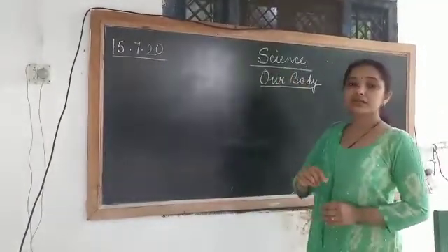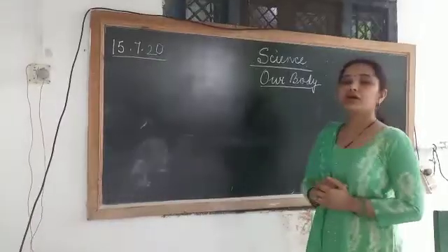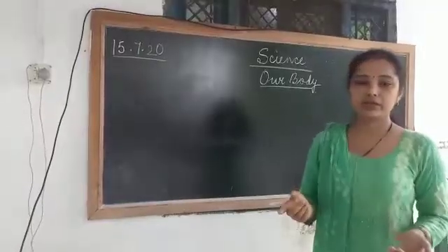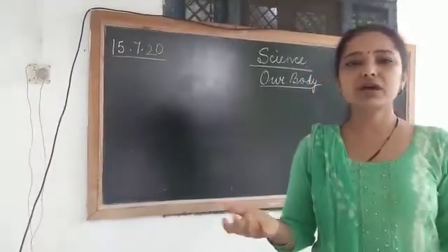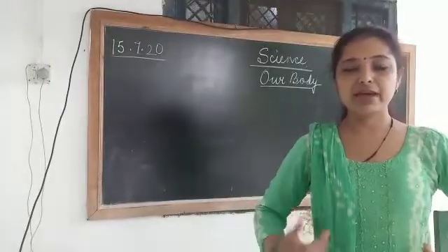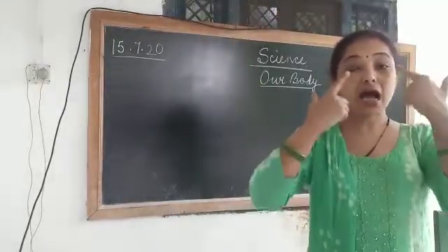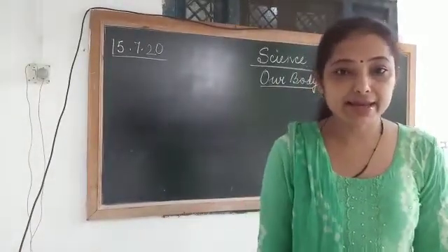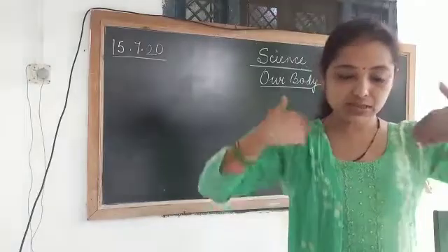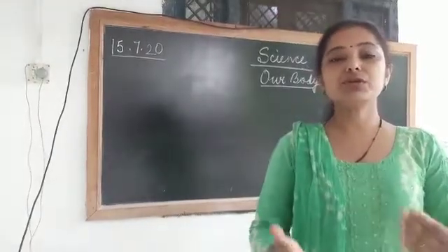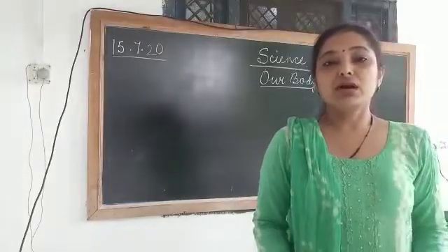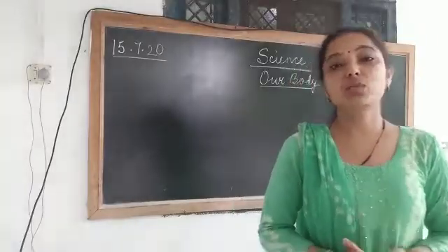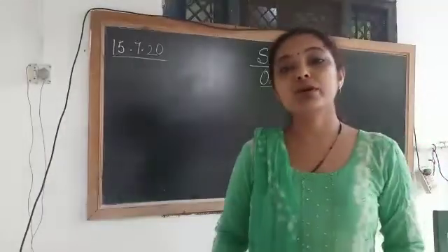We have first period today, science, and today we are going to revise our previous chapter, our body. What is a body, children? This is our body. We have a hand, two hands, eyes, ears, nose, tongue, stomach, legs, chest. So this is our whole body. So we are going to learn today about our body, what functions we can do with our body, and how we should take care of our body.